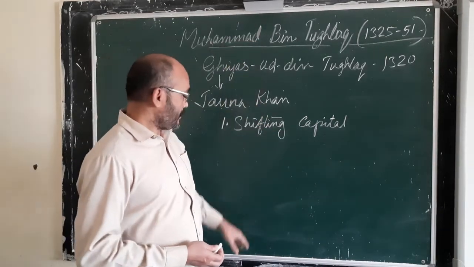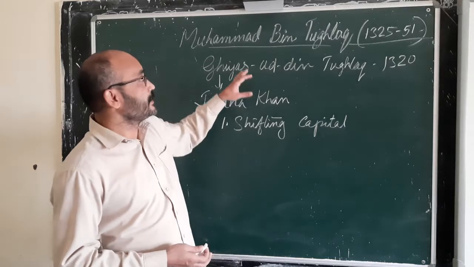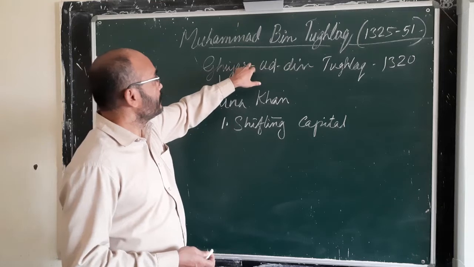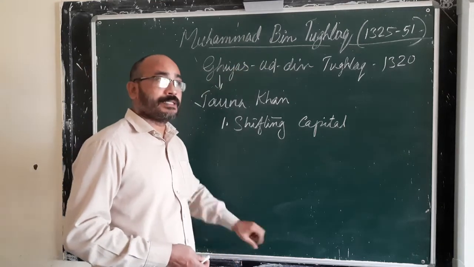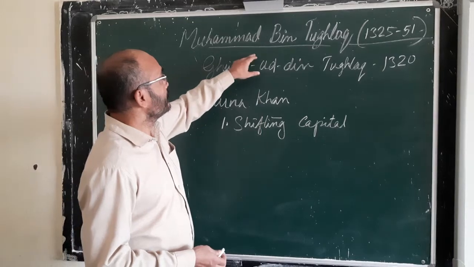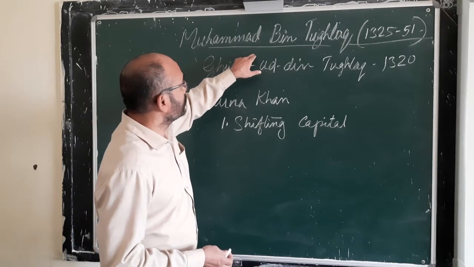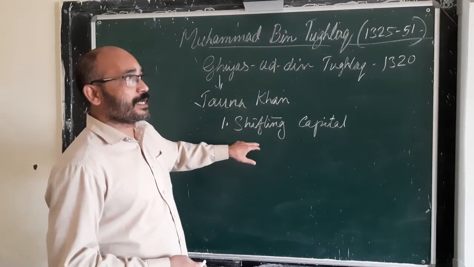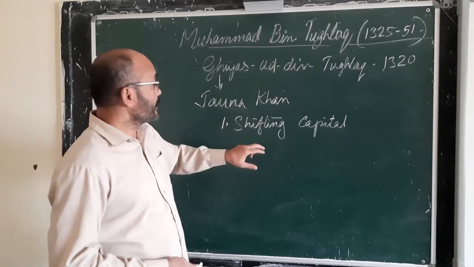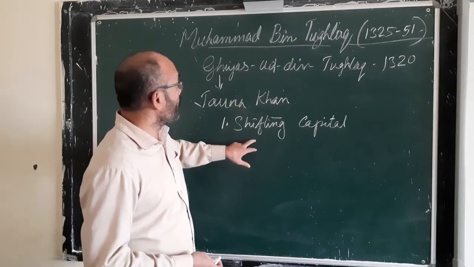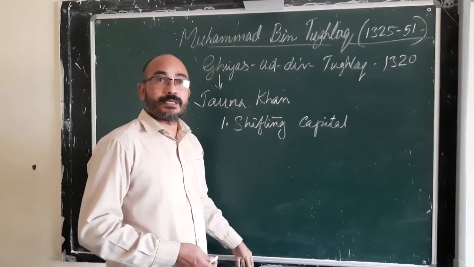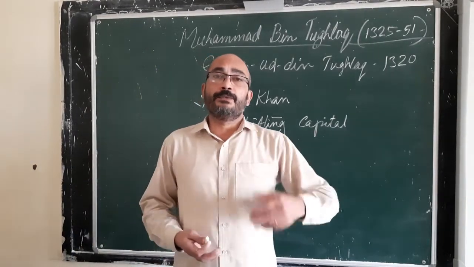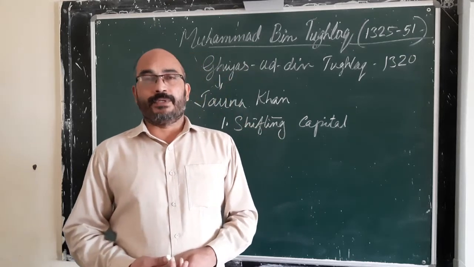Suppose this is the north to south region, then Delhi is almost here only, and from here to rule the southern part of India is very difficult. So he planned to shift his capital from the northern part to almost the center of India. If he is shifting his capital to the center of India, then he can exercise better control over the northern part as well as the southern part of India. So he planned to shift his capital from Delhi to Daulatabad or Devagiri.